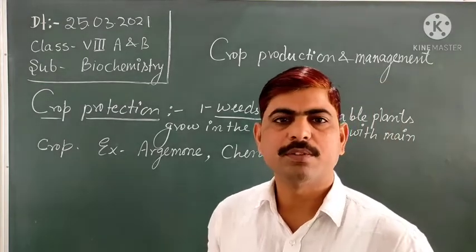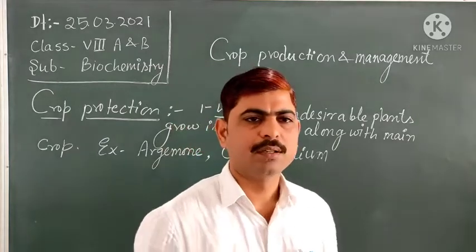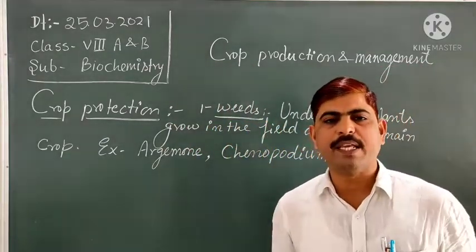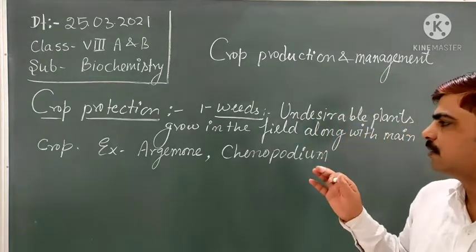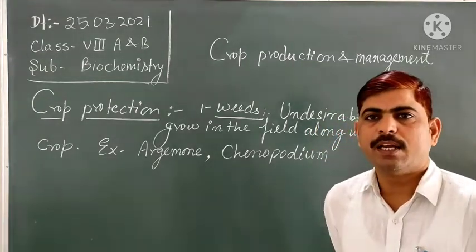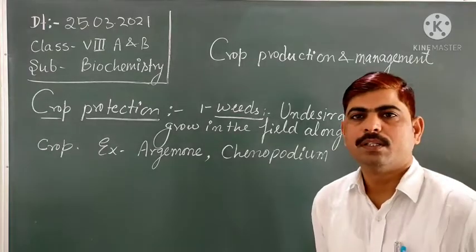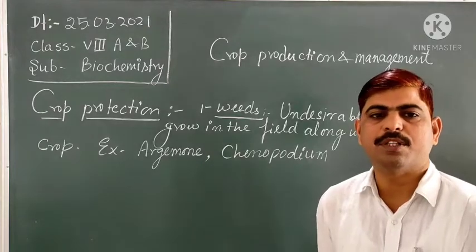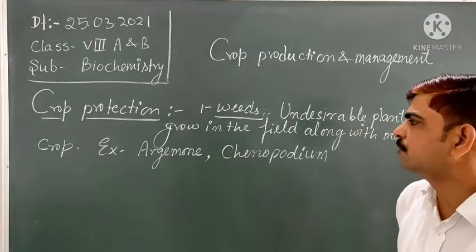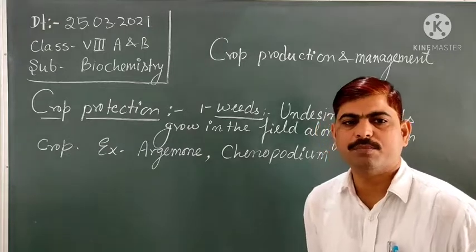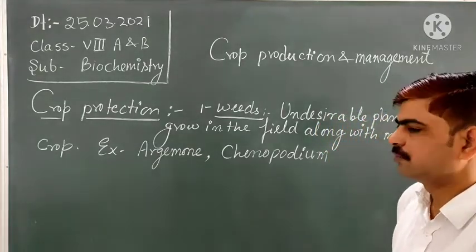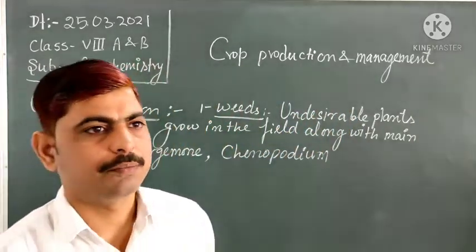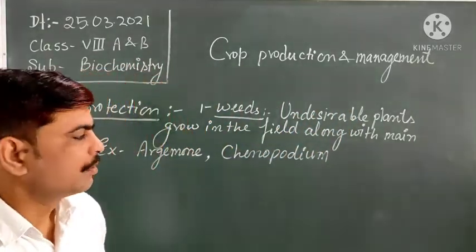Due to this, whatever nutrient, fertilizer or water we give to the main crop will also be consumed by the weeds, and the main crop may get a lesser amount of these things. So it is necessary to remove them and protect the crop from weeds which can compete with the main crop and affect the productivity of the farm.